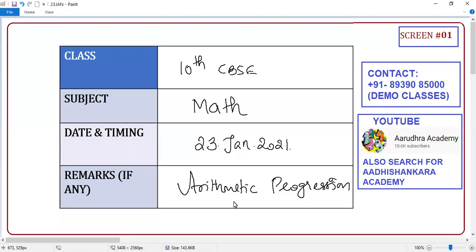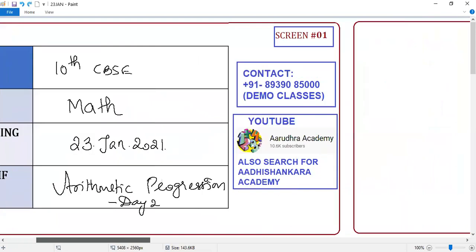Okay, so today is the second class. So I'll write day two, because some of the students find it hard to know which day it is, right? So it will help you to know whether it's day one or day two.